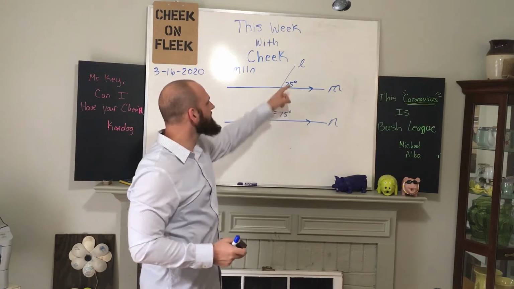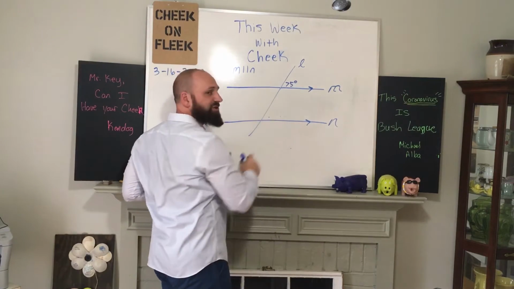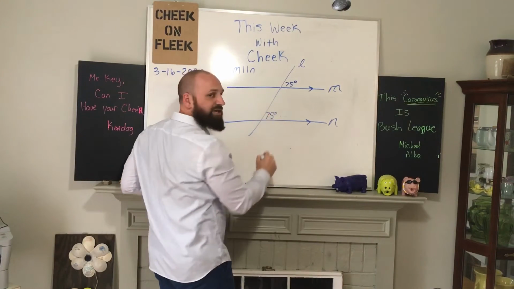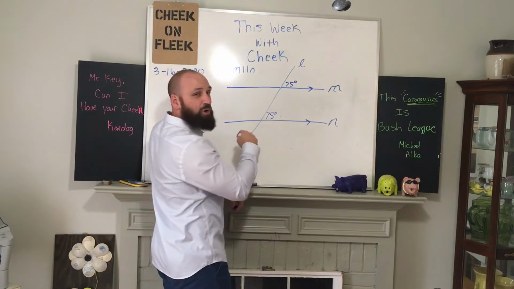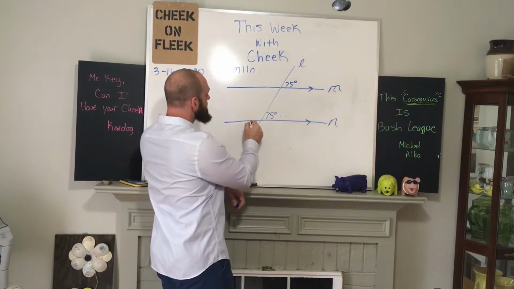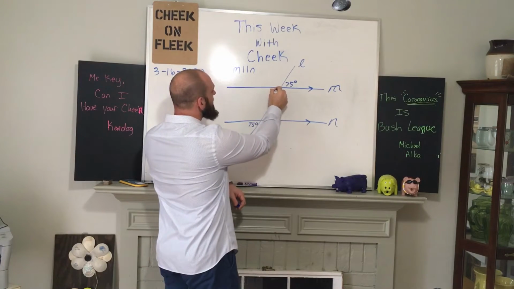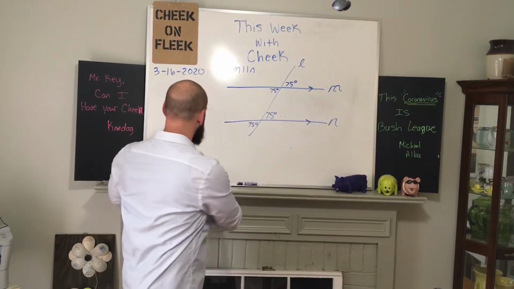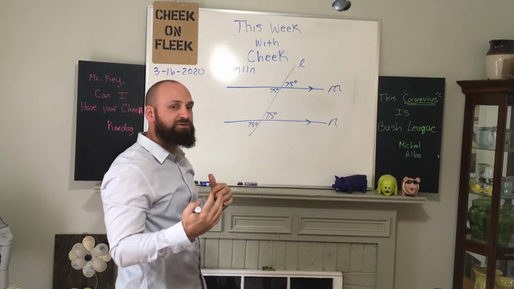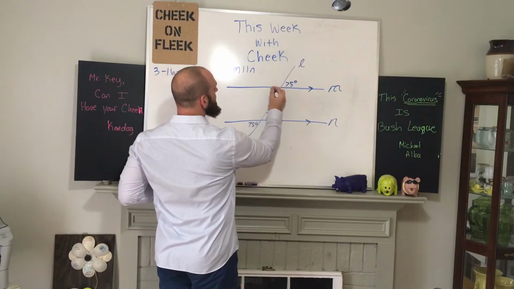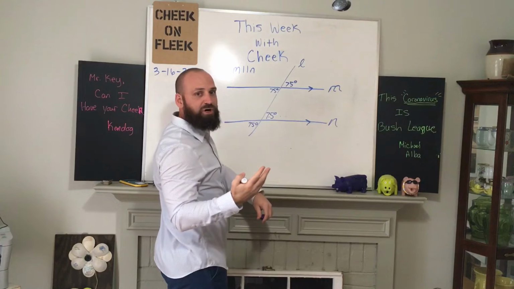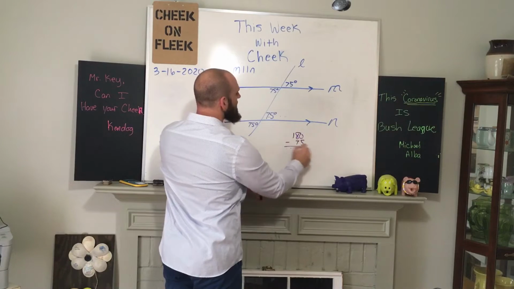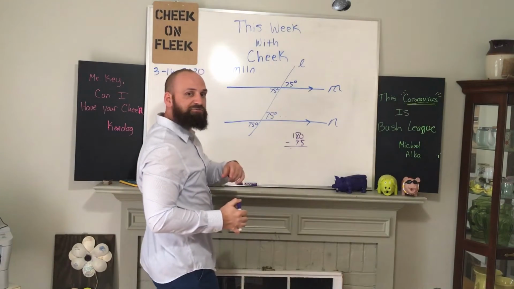Now, because I have this angle measure, I can actually determine every other angle measure in this diagram. So this angle was 75 degrees, and so all the other acute angles are going to be 75 degrees. This is going to be 75, and this is going to be 75. Now, how do we determine what our other angle measure will be? It's obtuse, so it's going to be greater than 90 degrees. Because this is a straight line, we know that that's going to measure 180 degrees. So all I have to do is take 180 and subtract 75. That will give me my missing angle measure.